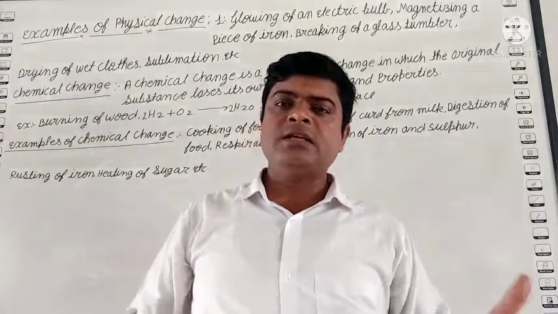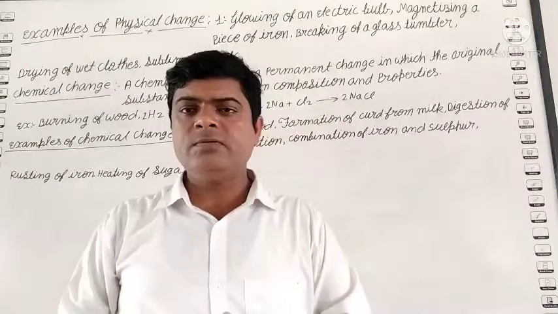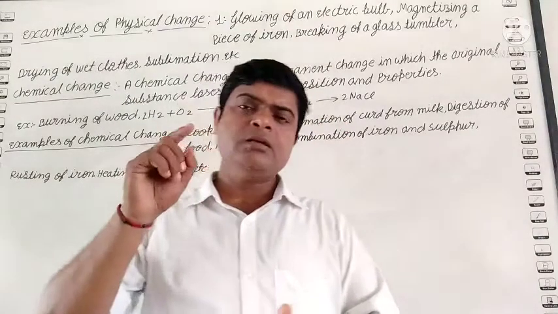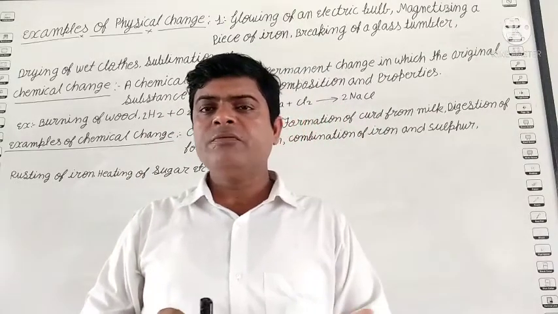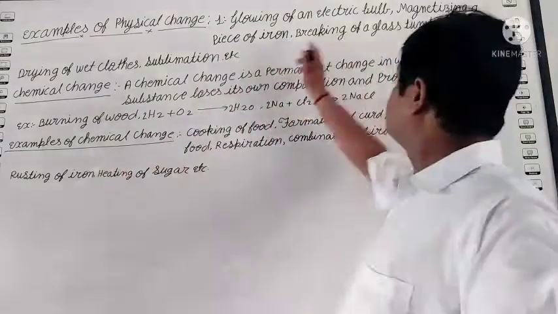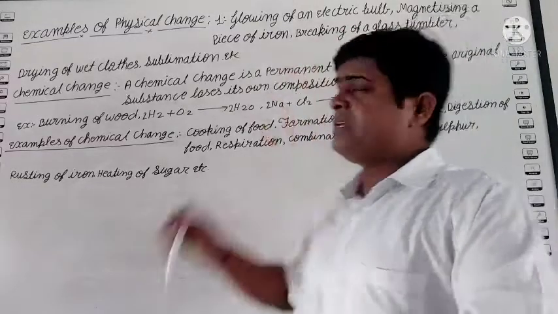So student, what is an example of physical change? Like glowing of an electric bulb. You know, when you switch on, the bulb will start to glow. Switch off, the bulb will stop glowing. So this is a physical change. Next, magnetism of a piece of iron.